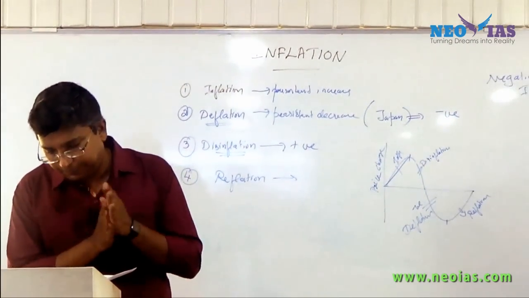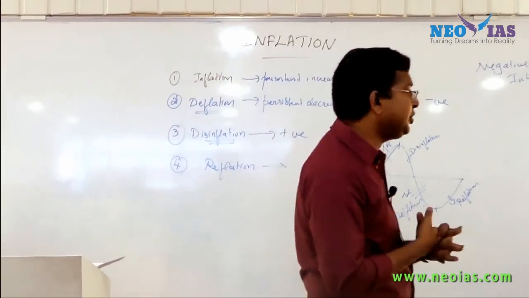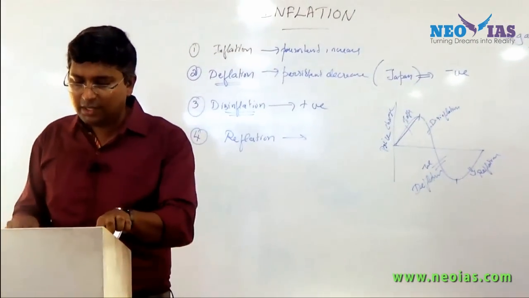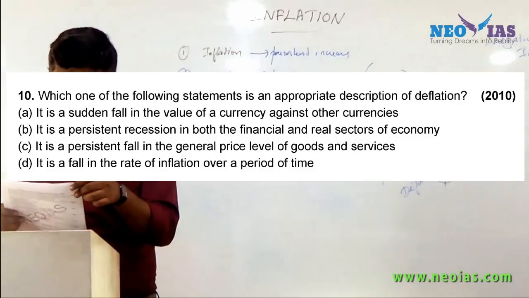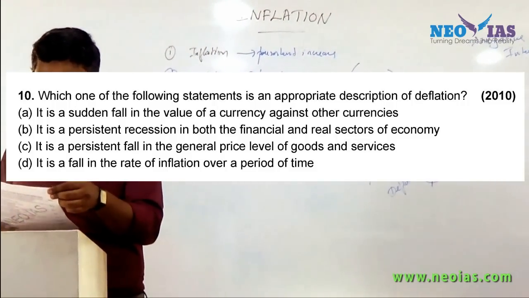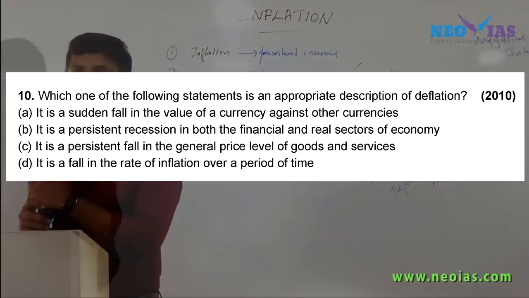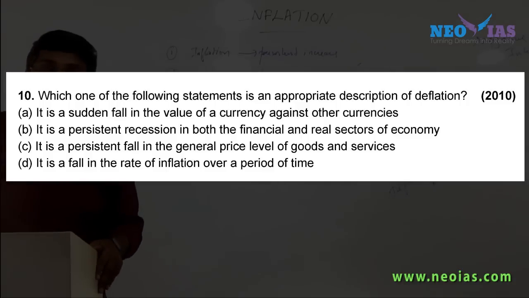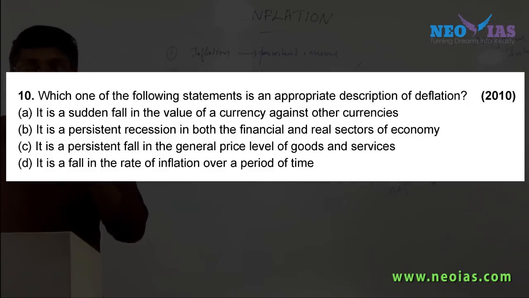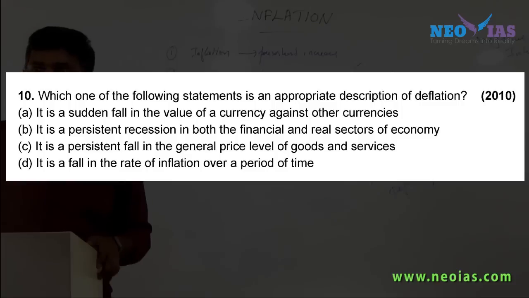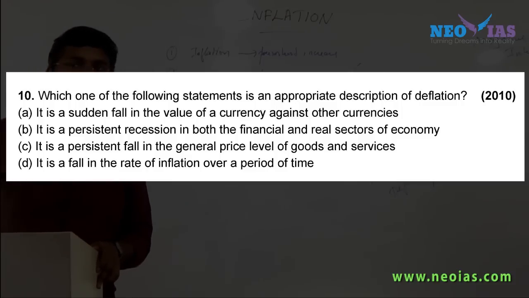Question number 10, which is from 2010. They asked: which one of the following statements is an appropriate description of deflation? What is the answer? What is the keyword here? Persistent. The keyword is persistent. Be very careful. Actually, UPSC itself is giving that. So be very careful when UPSC sets a question, what you need to see in the question.